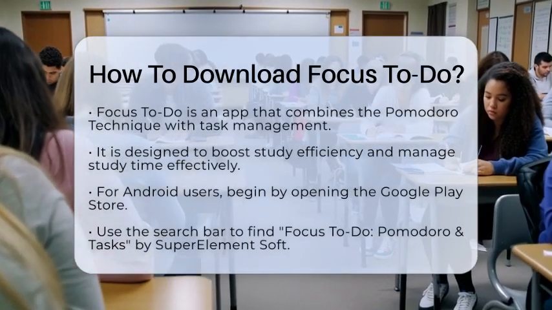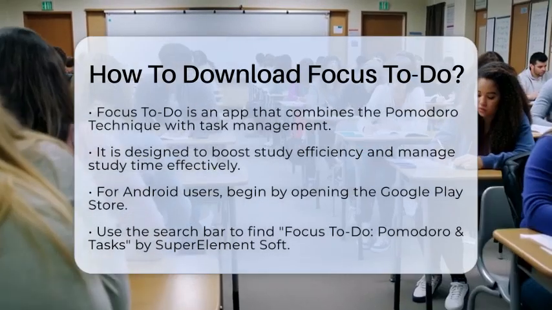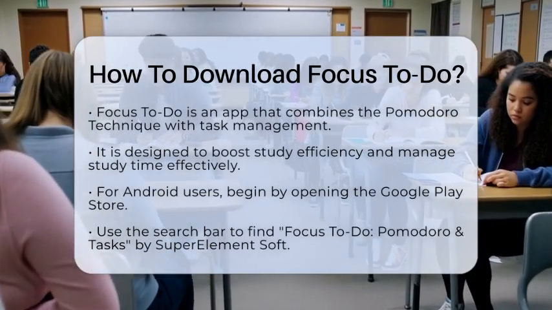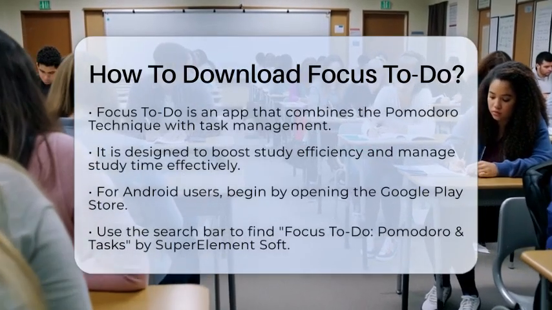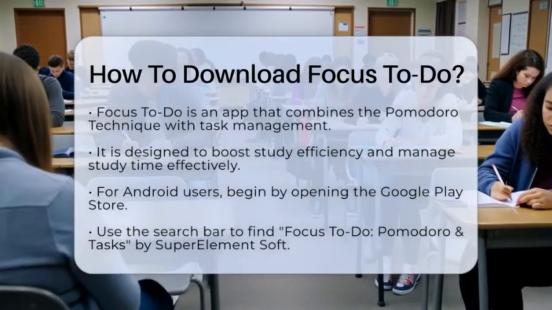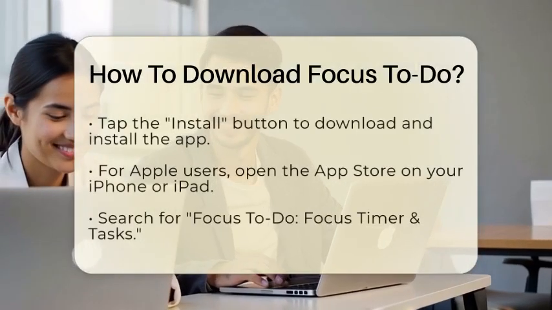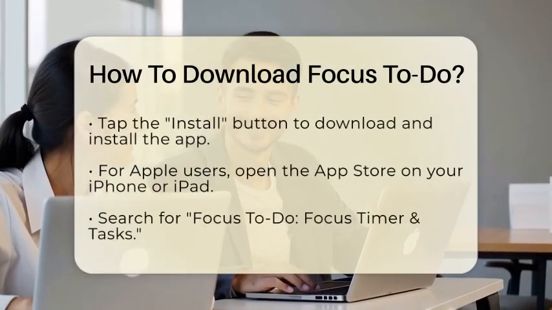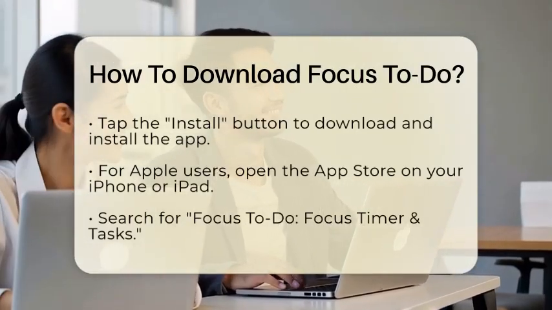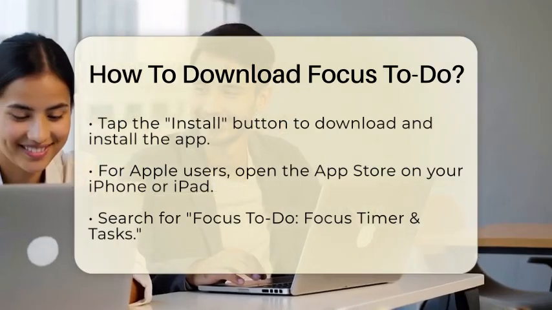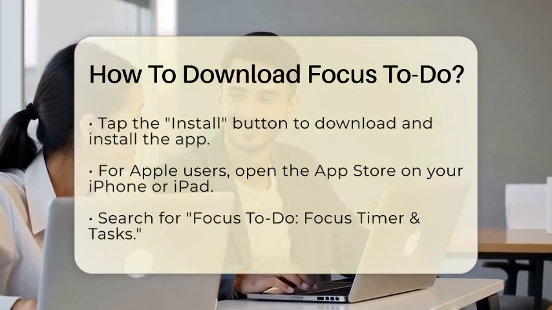First, if you are using an Android device, you will want to start by opening the Google Play Store app. This is the official app store for Android devices. Once you are in the store, look for the search bar at the top of the screen. Type in Focus To Do and hit search. You should see the app titled Focus To Do, Pomodoro and Tasks, developed by SuperElement Soft. When you find it, simply tap the Install button. The app will download and install on your device in just a few moments.